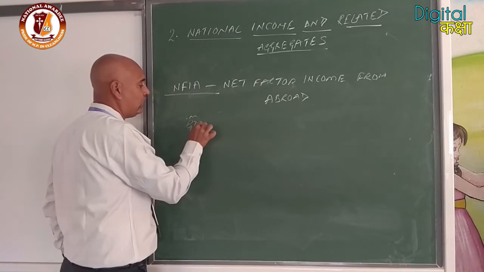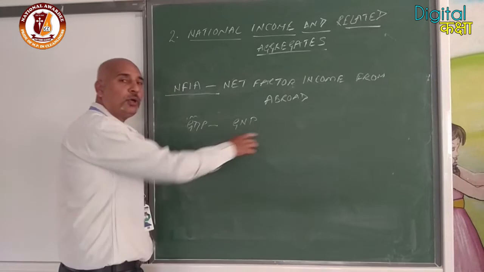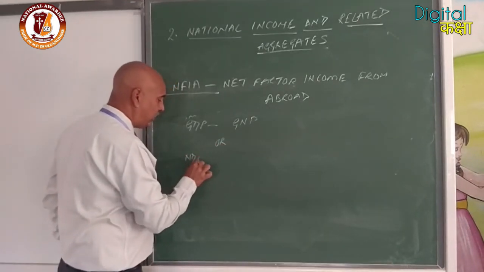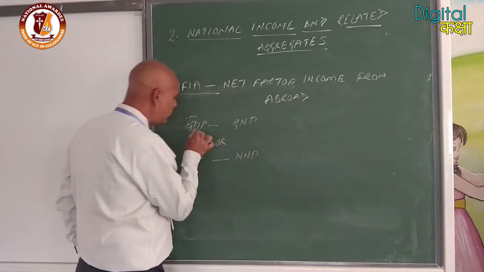That means this domestic product will be converted into national product, national income, through NFIA.